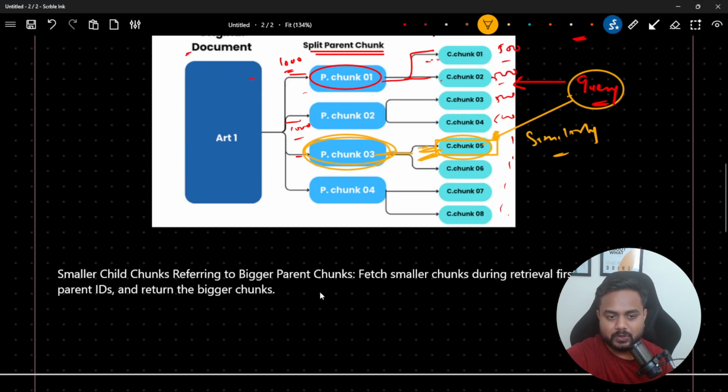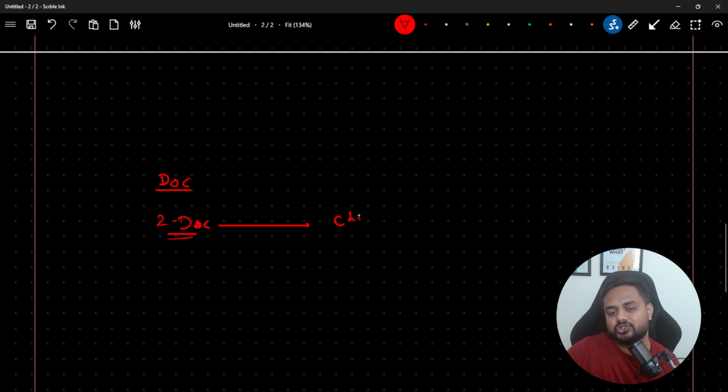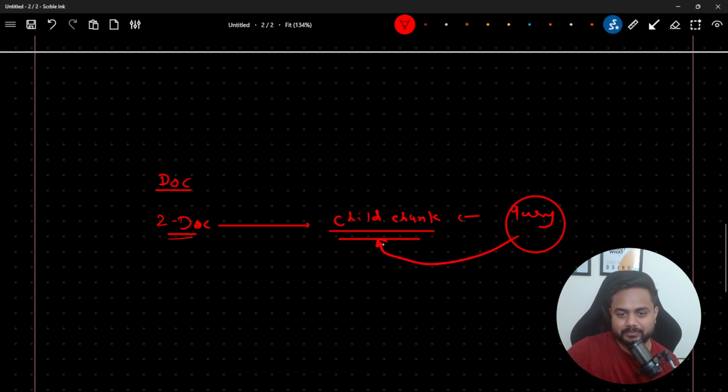Let's say we have a document. This is my document. How many documents? Two documents. We are going to create chunks using these two documents, and these chunks are going to be child chunks. Now my query is coming. This query is going to interact with the child chunks, based on similarity.